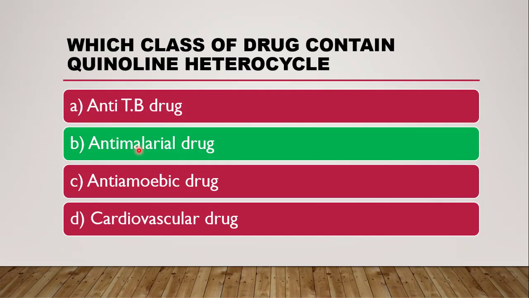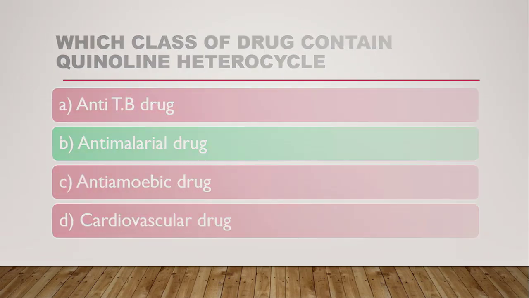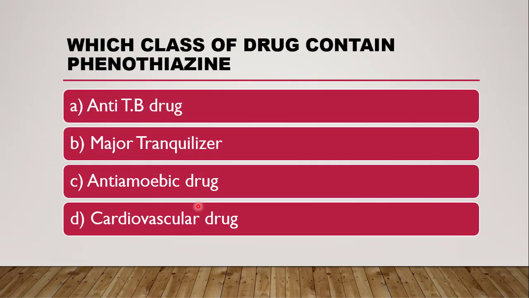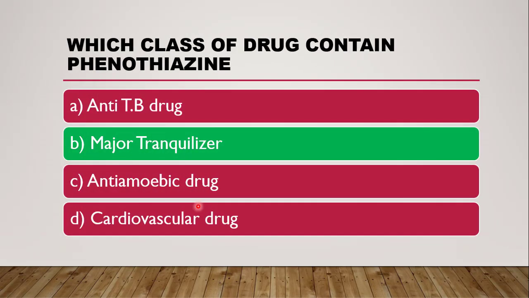Next, which class of drug contains phenothiazine? The correct answer is major tranquilizer. Major tranquilizers such as chlorpromazine and fluphenazine contain the phenothiazine heterocycle.